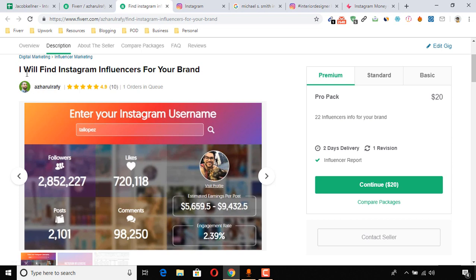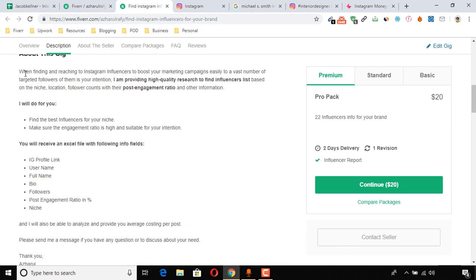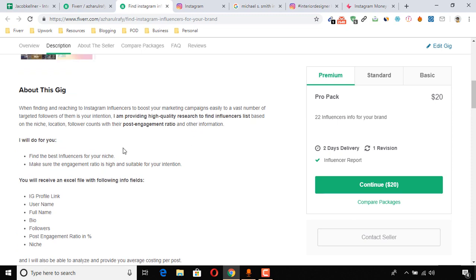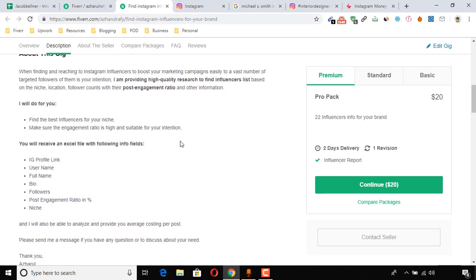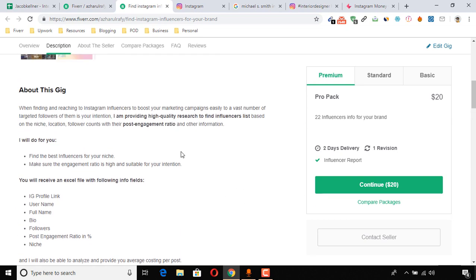You can use I'll find Instagram influencers for your business. Just make a little change, otherwise Fiverr will give you a strike. You can copy these parts as well, but please don't forget to make little changes in each of the sections, so that your account will be safe on Fiverr.